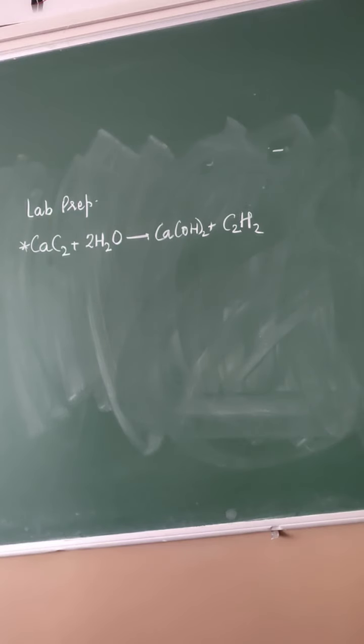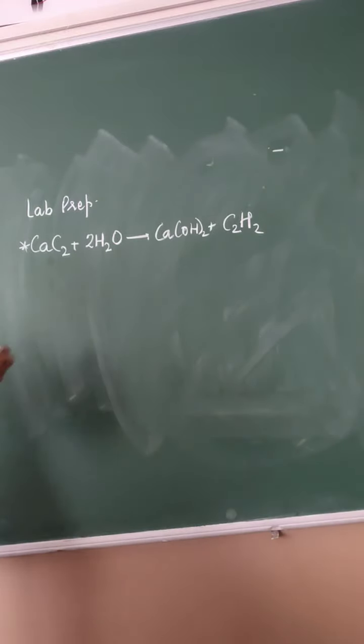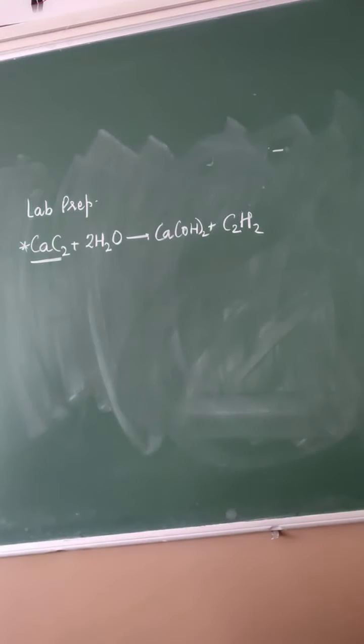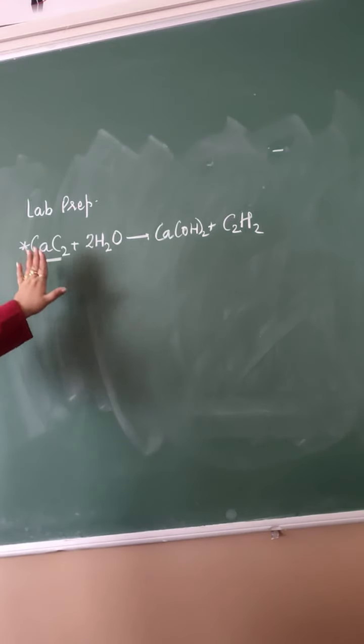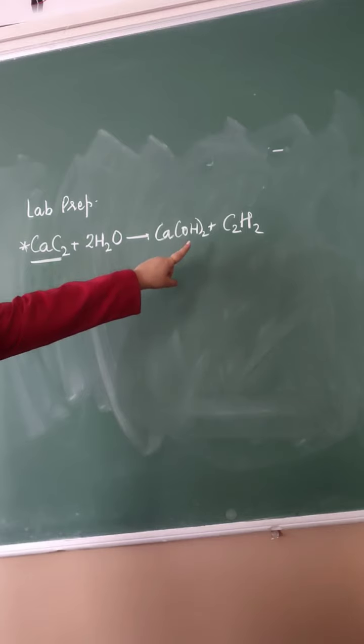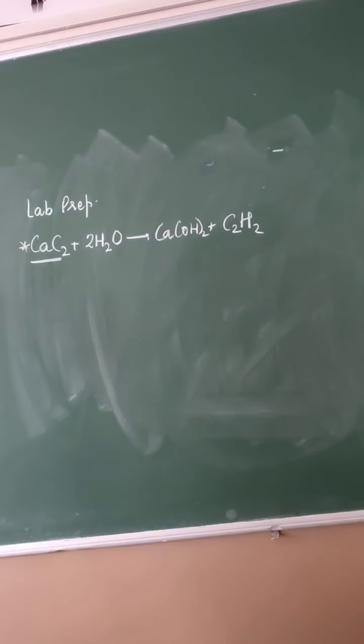So in water all the impurities will be absorbed, but phosphine will not be absorbed. So phosphine is absorbed by passing it through acidified copper sulfate or acidified potassium dichromate. Means in this calcium carbide, calcium sulfide and calcium phosphide are present as impurities. Due to this, together with that acetylene, some impurities are also formed.